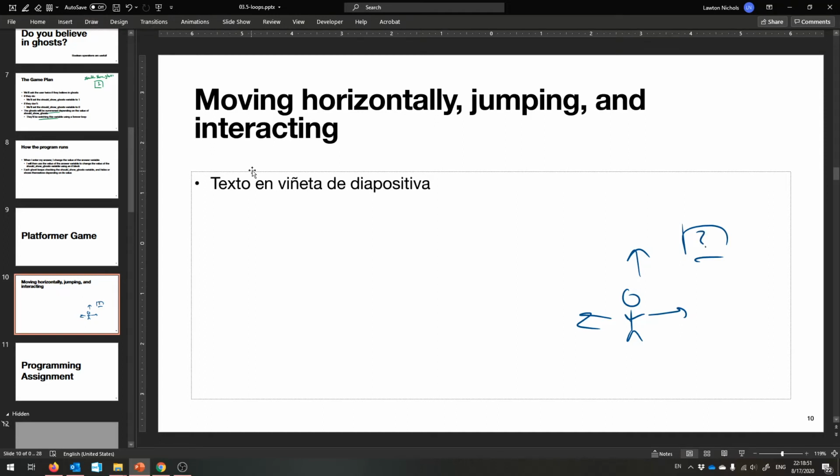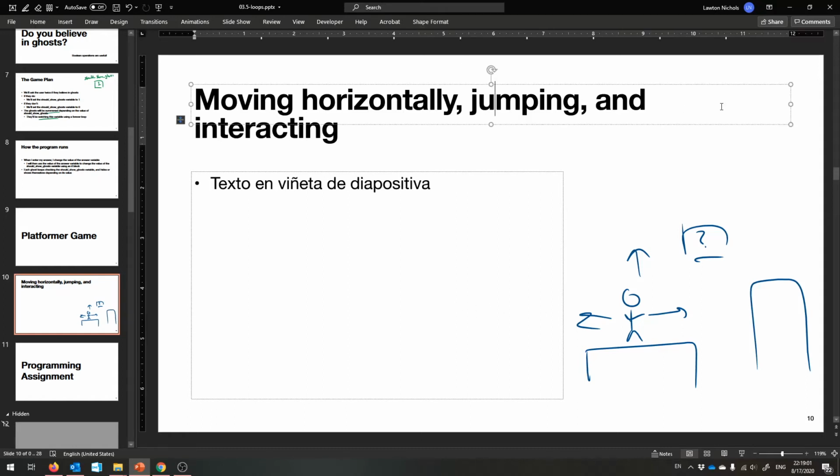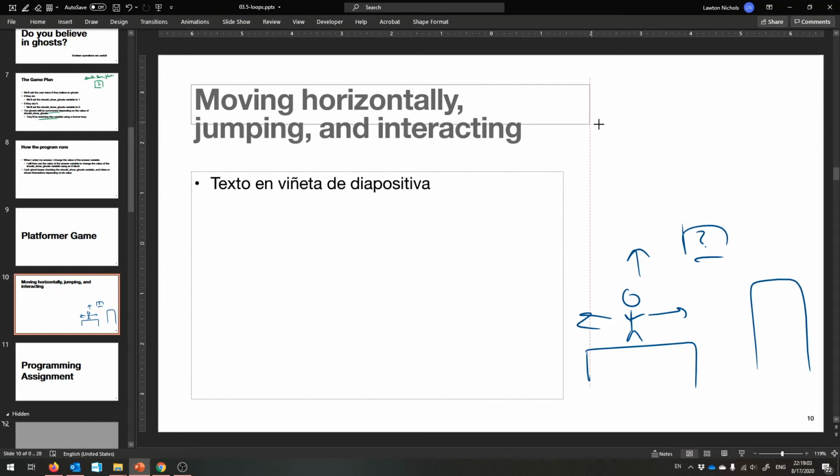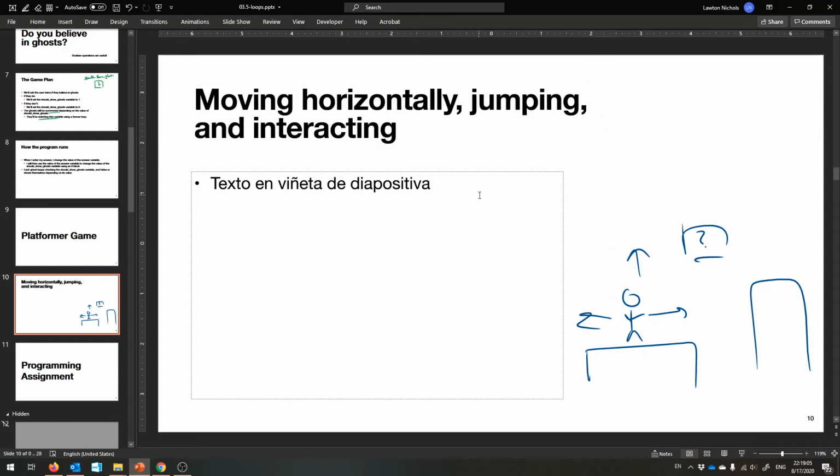That is your standard platformer game. You're jumping across from platform to platform. That's I guess the idea. And we're gonna make one.